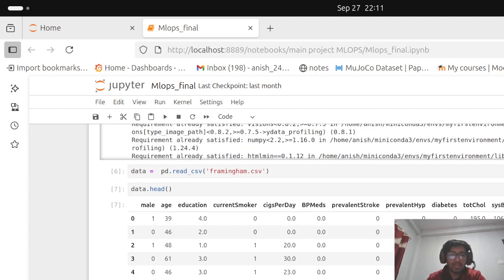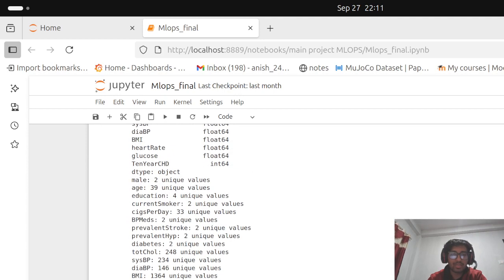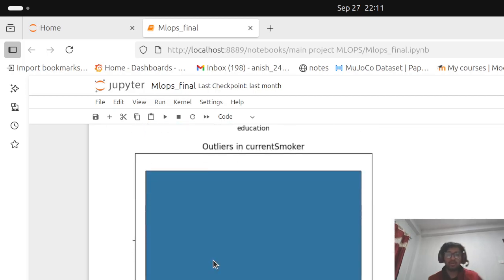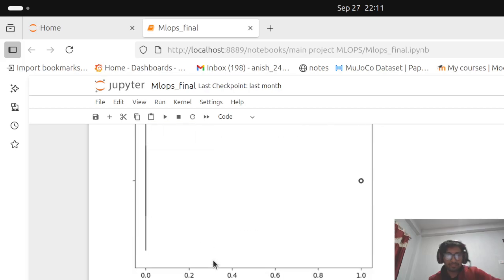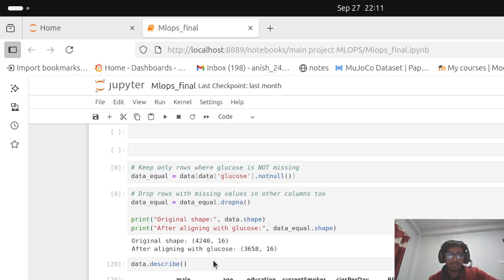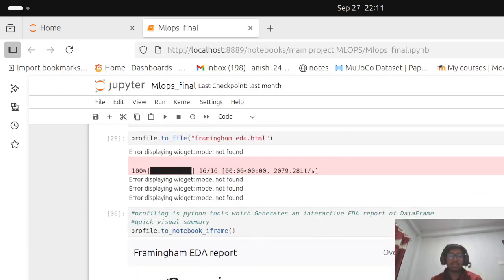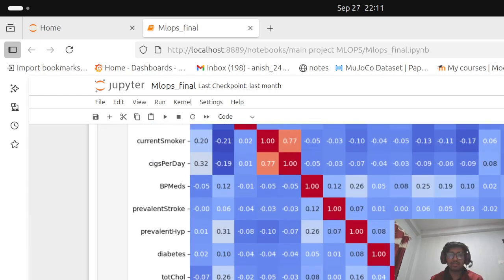So we visualize it. We can see null values so that we can exclude them. We can see outliers, and so on. So these are all the EDA I have done. You can also see the heat map. With the heat map I can see which one of the fields is more attracted or more linked with another.